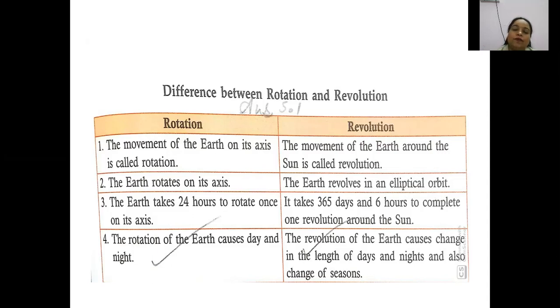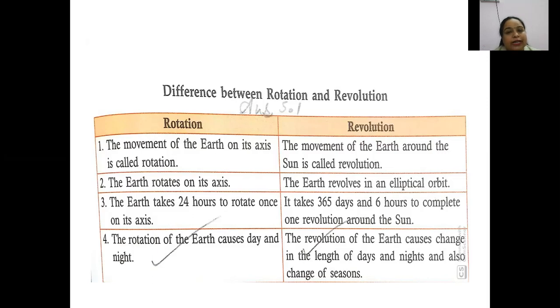I have explained to you in the earlier chapter, in the previous classes also. This 6 hours is piling up, and when we add 6 four times, that becomes 24. 6 fours are 24. Then what happened? 1 day is formed.